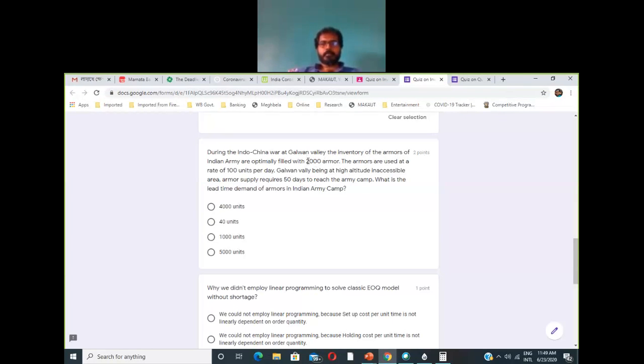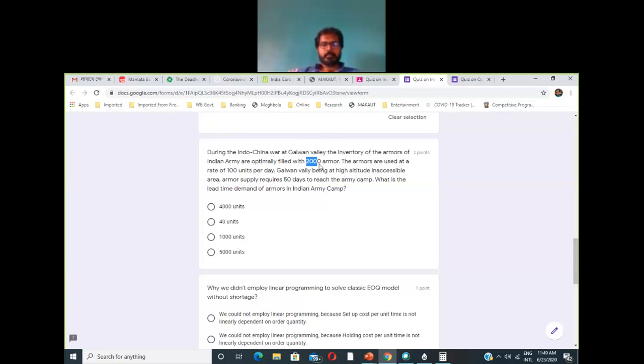We have 2000 armors in the optimal inventory, and we are consuming 100 armors per day. The time when the inventory reaches 0, the cycle duration, will be 2000 divided by 100, which is basically 20.